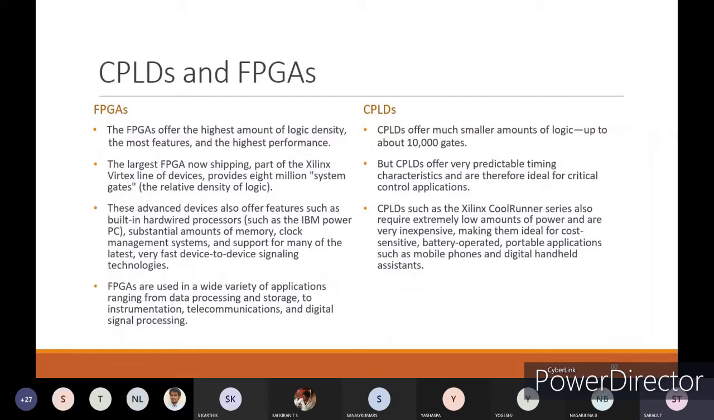FPGAs are used in a wide variety of applications ranging from data processing and storage to instrumentation, telecommunication, and digital signal processing. For all these applications, you can go with field programmable gate arrays.